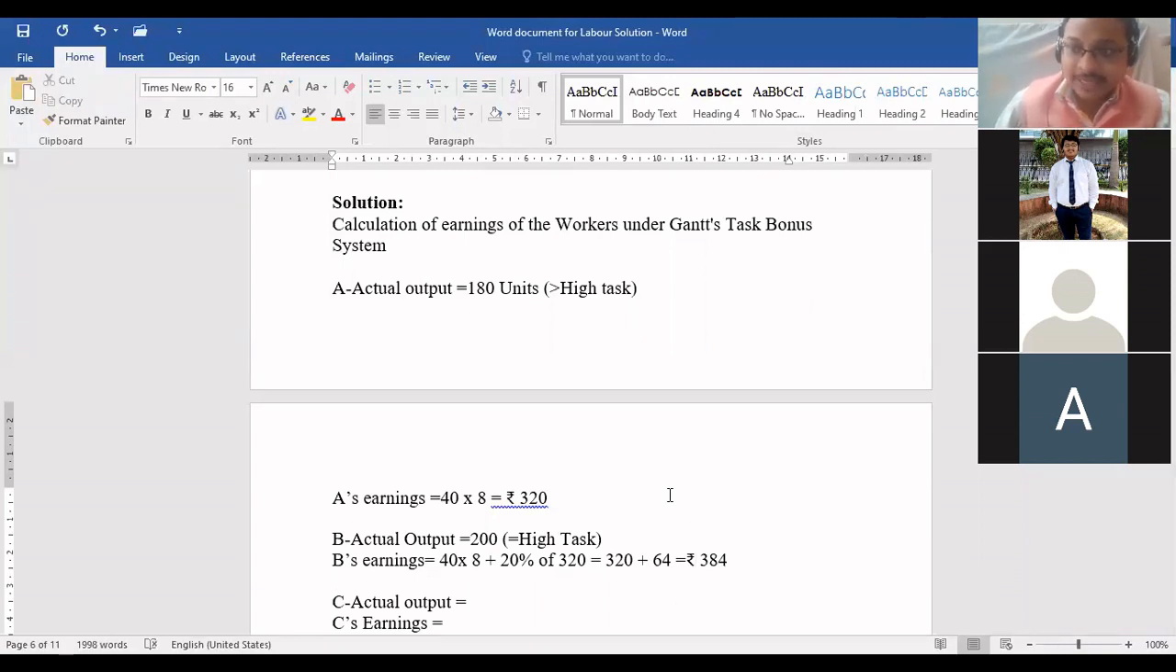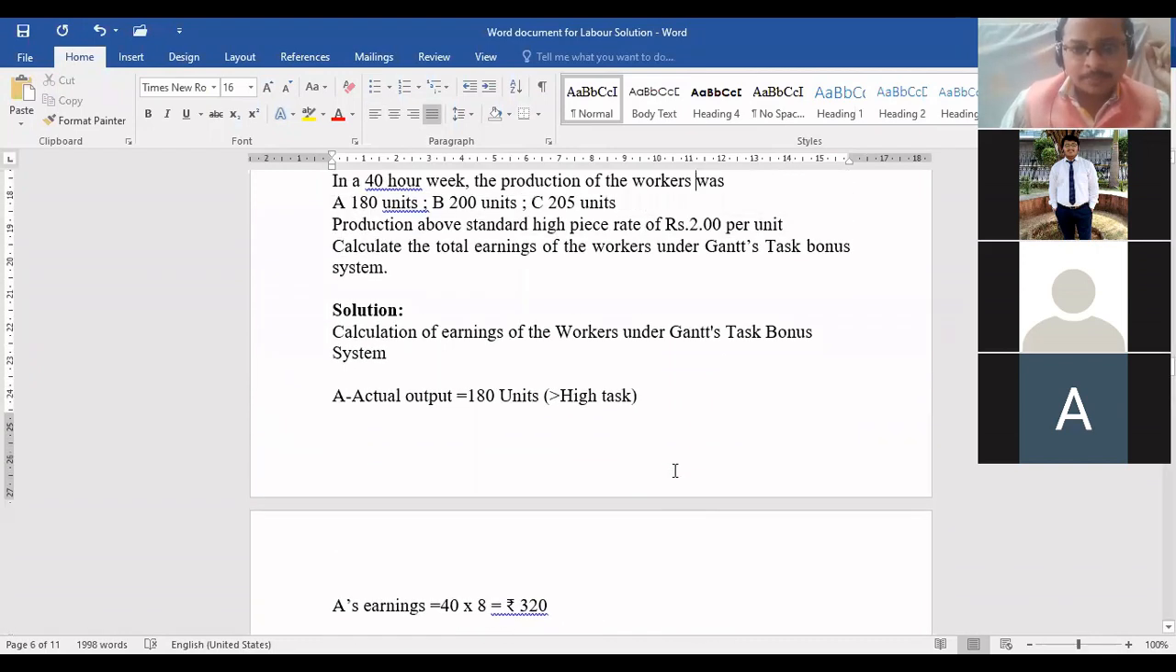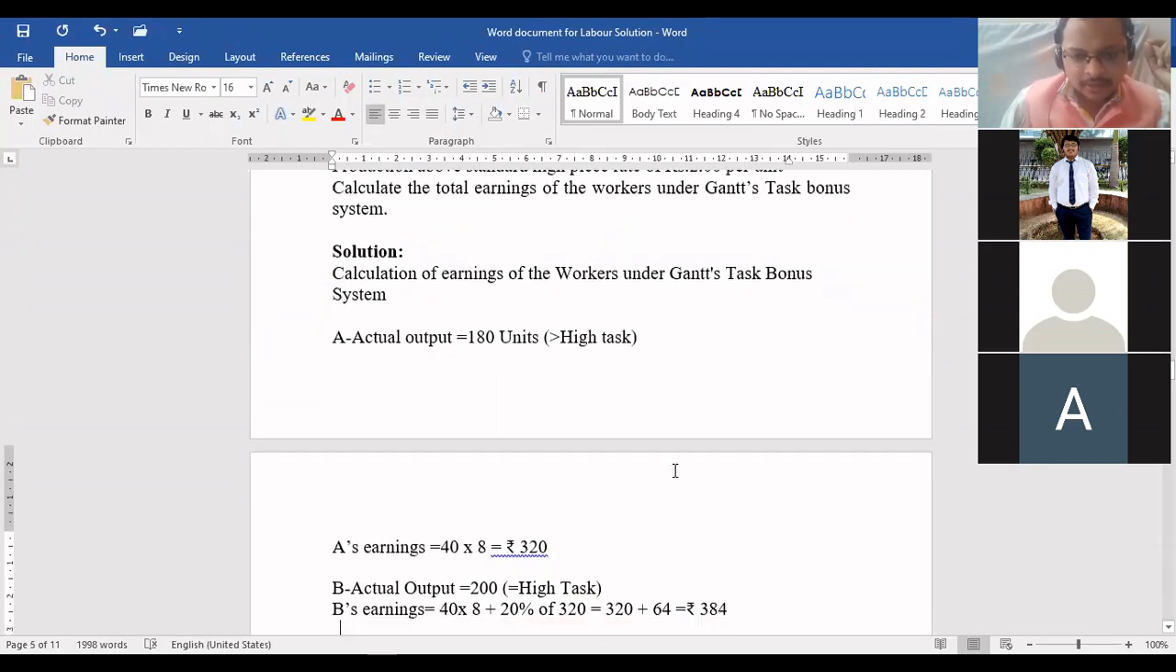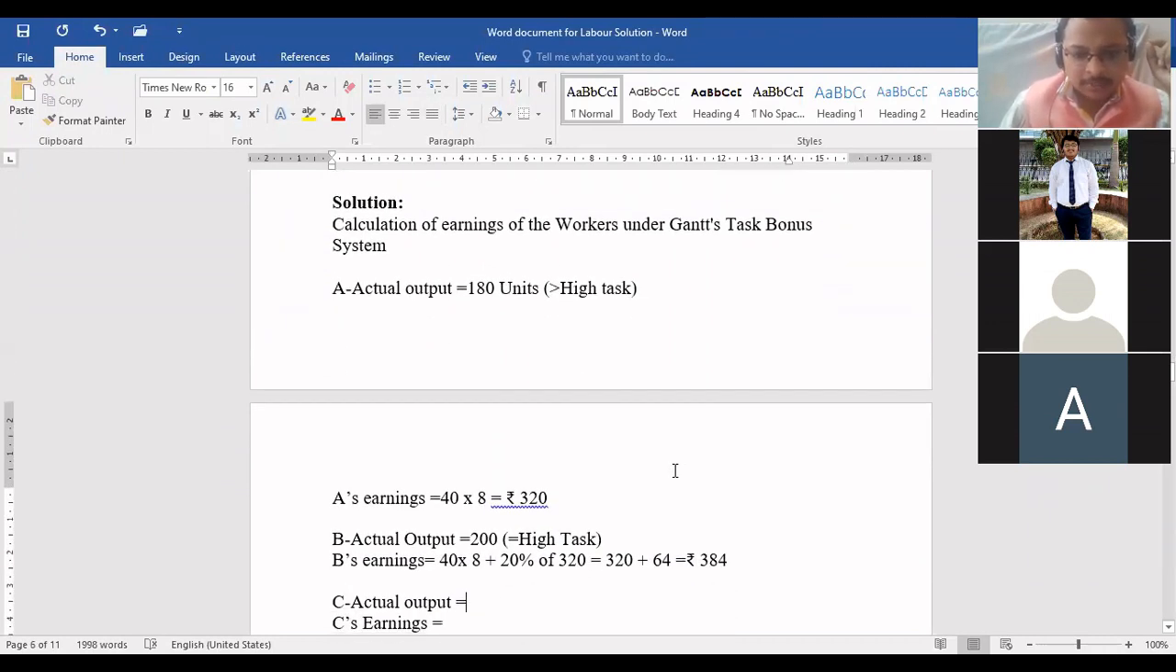Okay, at a second level. Now see, Mr. C's actual output. How many units has Mr. C produced? 205. Is it equal to standard or above the standard? Above the standard. So we'll write it is above high task.